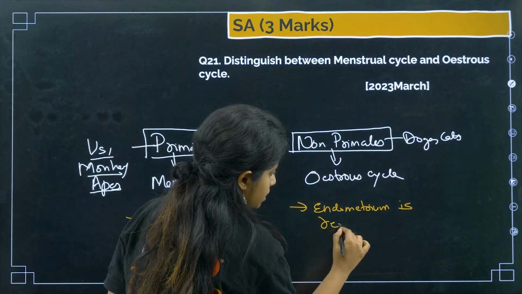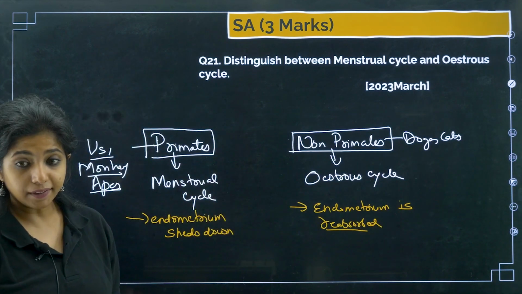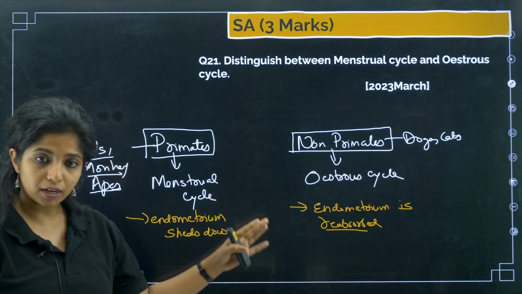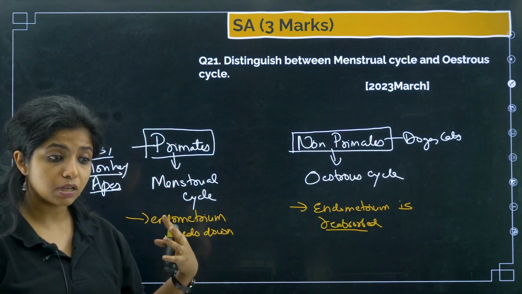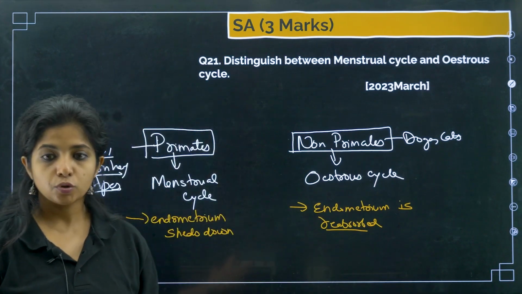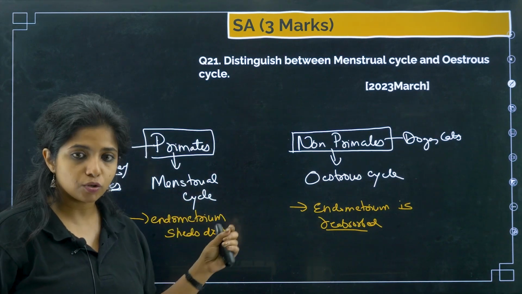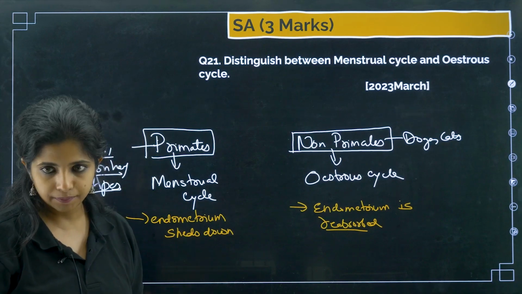Basically most of it is reabsorbed, and only a few drops come out. And the menstrual cycle is a continuous cycle that happens every single month. But estrus is not like that. It happens during a particular time, and that's when the females of dogs or cats become sexually very receptive. So it is very different from us, that is, people who have a menstrual cycle. So this is for a shorter period, but the menstrual cycle will be a continuous process happening throughout the year.